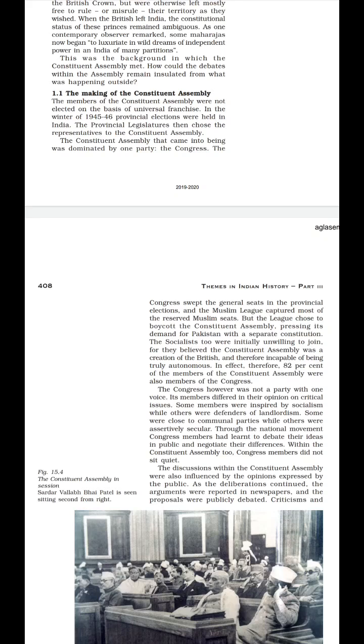That is, if the assembly was making law for the public, what was the view of the public? The public also used to express their view out there, and their demand, like the demand of the public was: the linguistic minority has asked for freedom of speech in the mother tongue; the lower caste have demanded reservation of separate seats in government offices; and the Hindus have demanded the prohibition of cow slaughter. Clear? So all that was the demand which was being made by the public in the assembly.